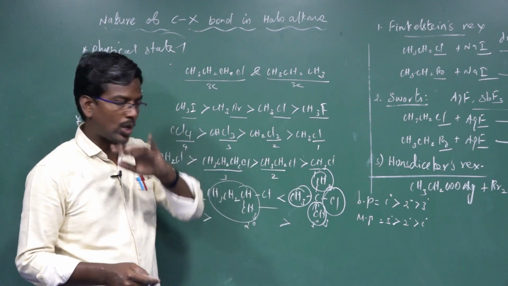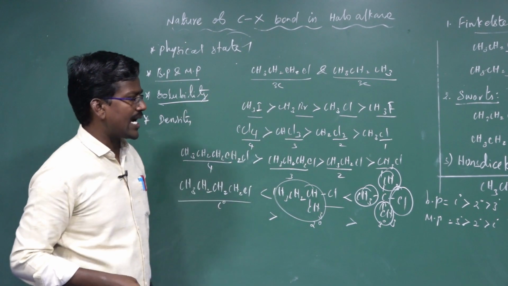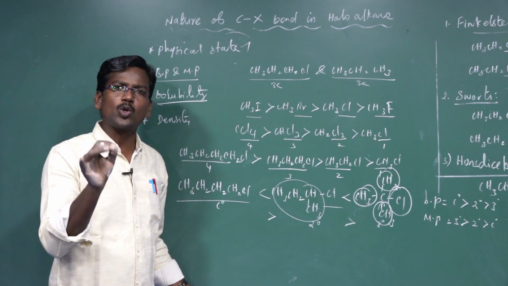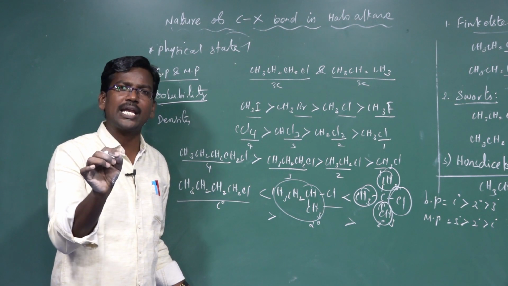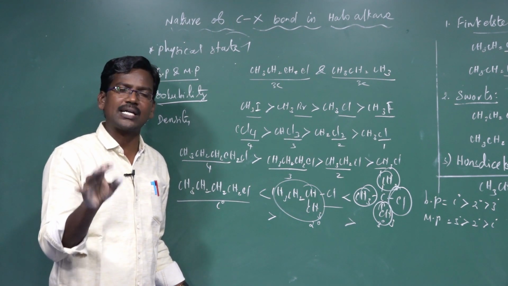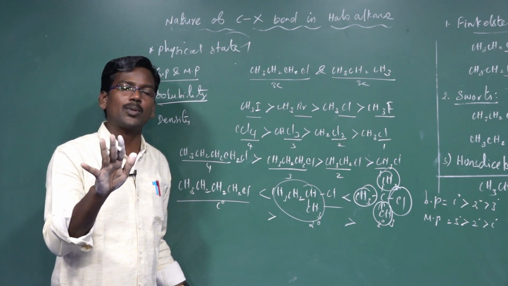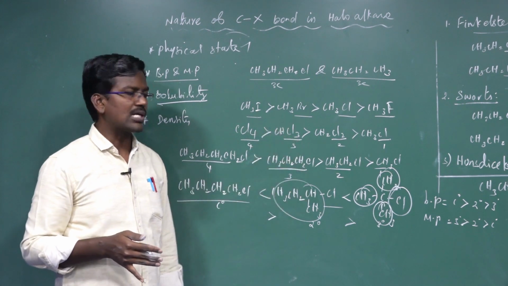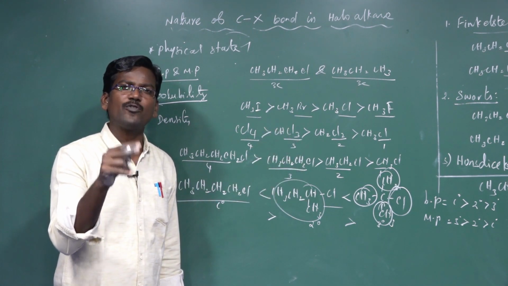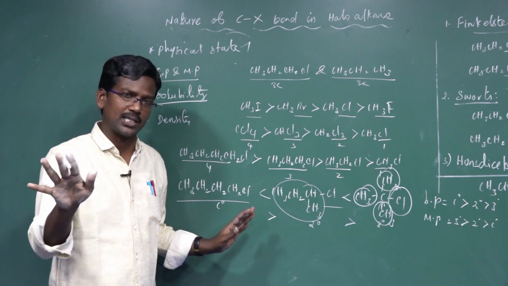Next one, solubility. All these alkyl halides are polar covalent compounds. Polar covalent compounds are soluble only in organic solvents like benzene, chloroform, carbon tetrachloride, carbon disulfide, acetone, ether and alcohols, and not soluble in water. Because these molecules do not associate with the intermolecular hydrogen bonds of water. Water forms hydrogen bonds with other water molecules, so water dissolves only water-like substances.